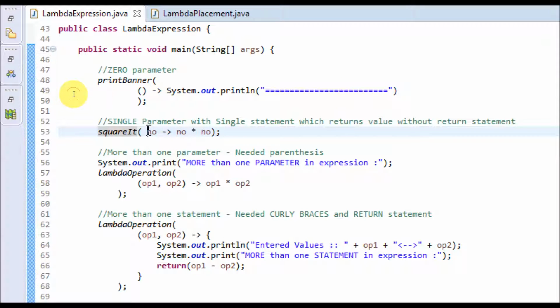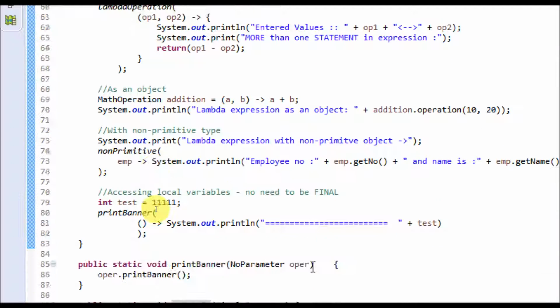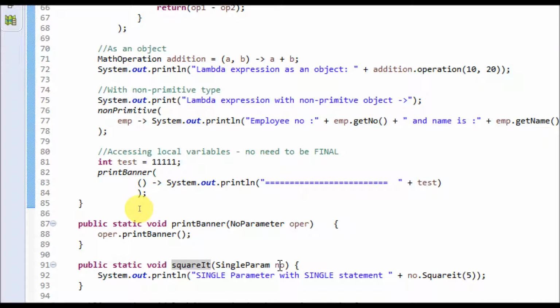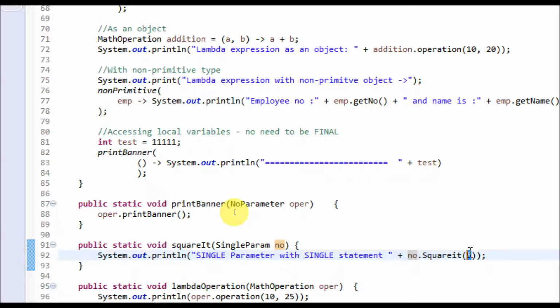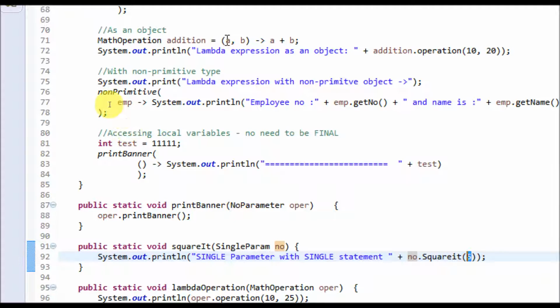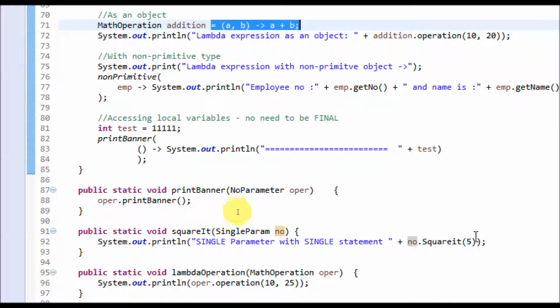This lambda expression gets assigned to the single param number, and this number calls square it. Here the lambda expression is just a definition. We are not passing any values here. The actual value is passed whenever you call that function.